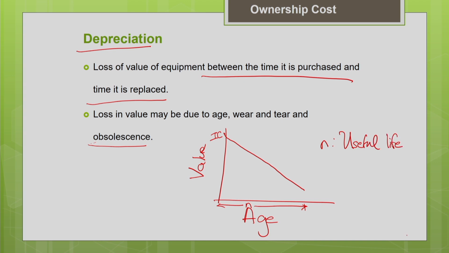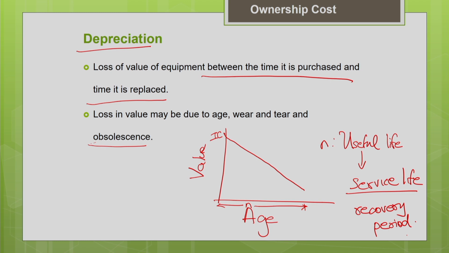That means beyond this particular period, your equipment does not have any utility. It is not economical to hold this particular equipment beyond this useful life. We have to either scrap it or sell it at a reasonable price to any buyer. So that period is called the useful life. You can also call it service life or recovery period. There are different ways to call this. Basically it means the time interval between the moment you make the purchase of the machine and the moment you scrap it. This time interval is called the service life of the machine.